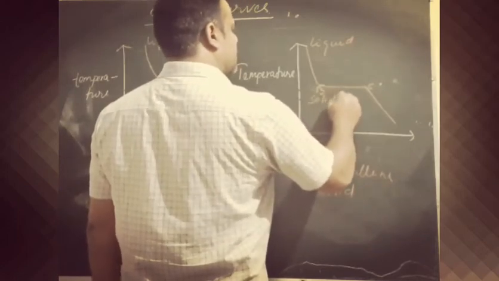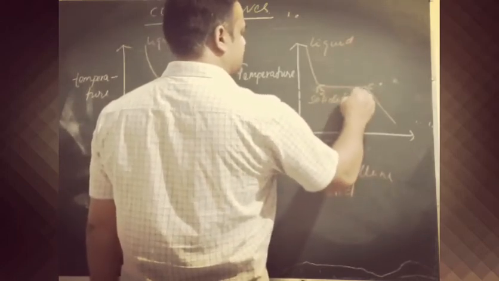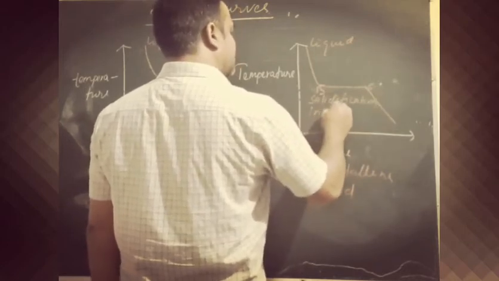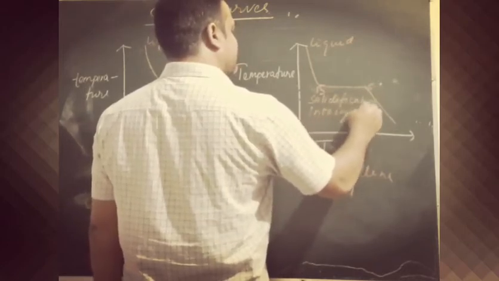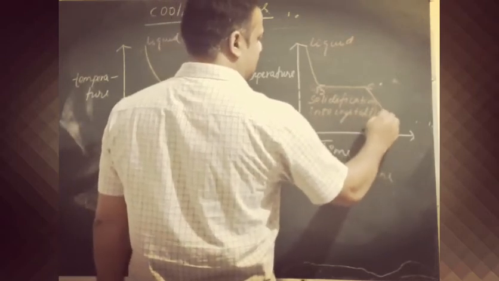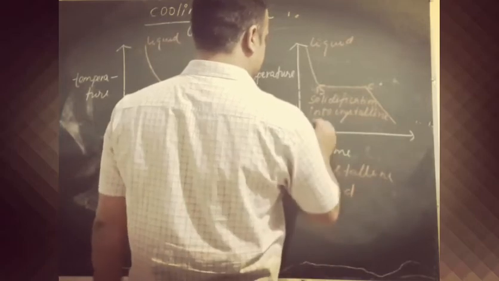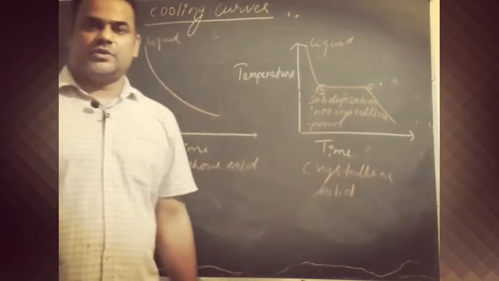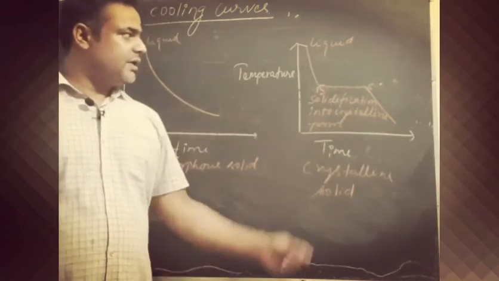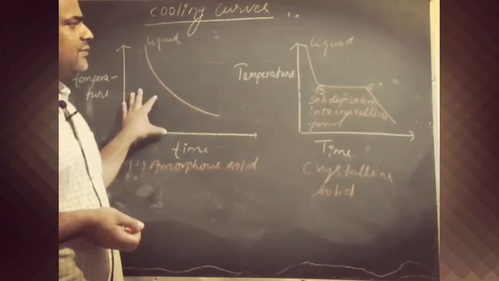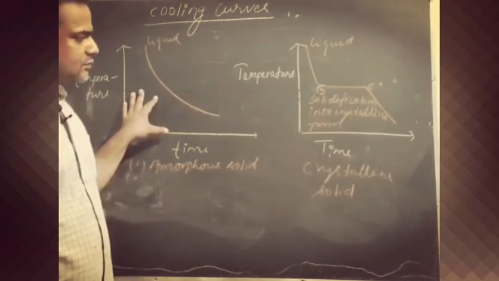At this point, solidification into a crystalline substance takes place. Means here crystal formation takes place, and then we can decrease the temperature. So this was the comparison on the basis of cooling curves.